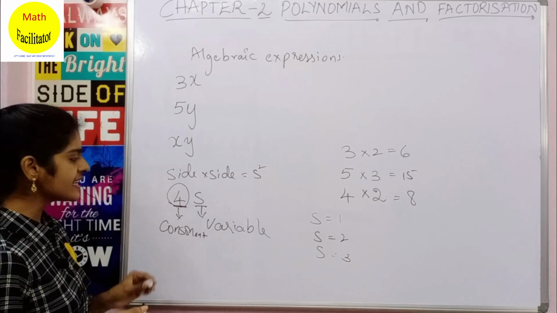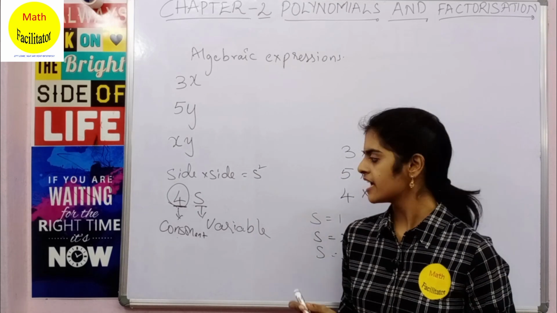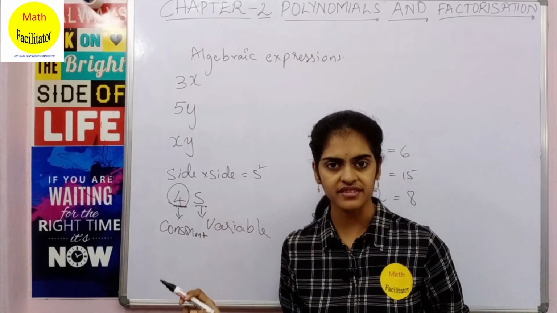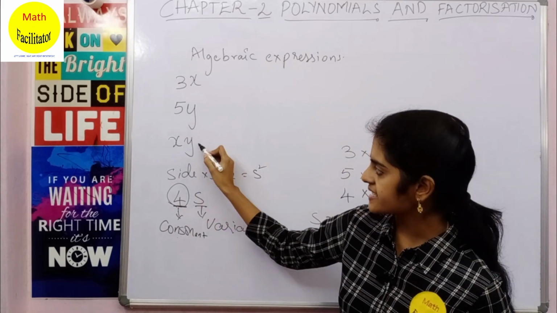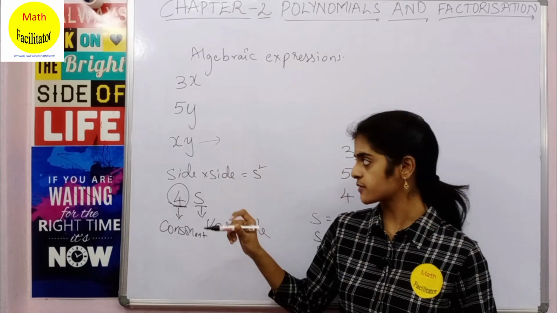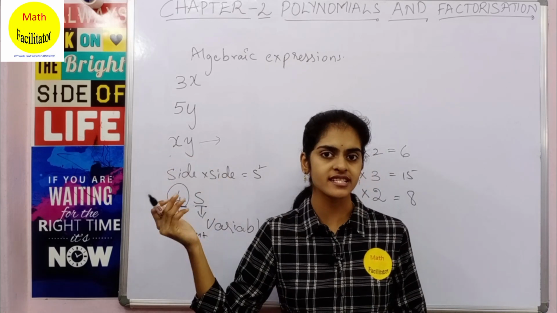Clear? So these are called algebraic expressions, and you have learnt them in your earlier classes. As we have discussed, they consist of a constant and a variable. And in cases like this, where we have distributed X number of chocolates to Y students, you don't know the number of chocolates distributed also.